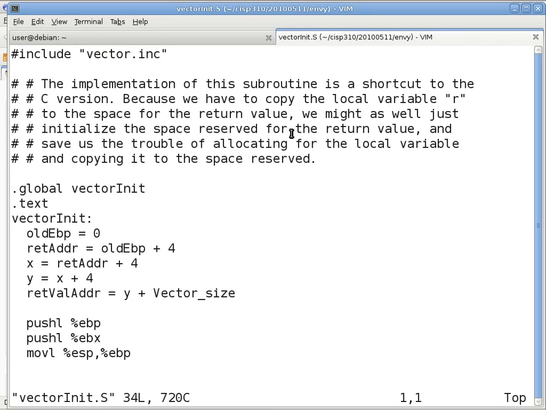So that's a really long and complicated process, and there's a lot of allocated space that is wasted. So instead of doing that, why don't I just directly access the space that is reserved for the return value and change the members of the structure already in the reserved space? Okay, are you understanding the quote-unquote optimization? Instead of going through a local variable R, I'm directly accessing and changing the space reserved for the return value. So that's the intention of this code.